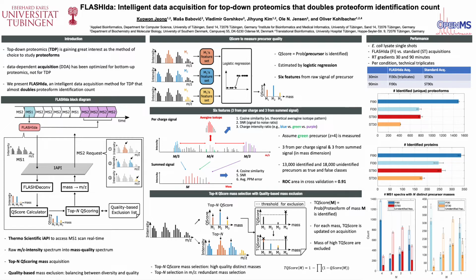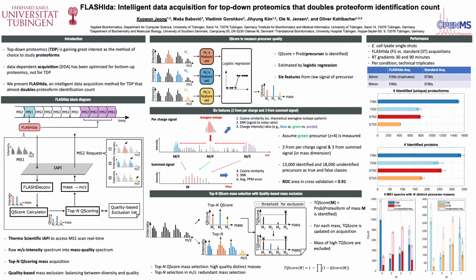And these signals of different colors are summed in the mass dimension, and the cosine similarity and signal to noise ratio for this summed signal are added as 2 additional features. And lastly, the average ppm error from theoretical masses is taken as the last feature. We used more than 10,000 spectra to train the model, and the resulting ROC area from 10-fold cross-validation exceeded 0.9.